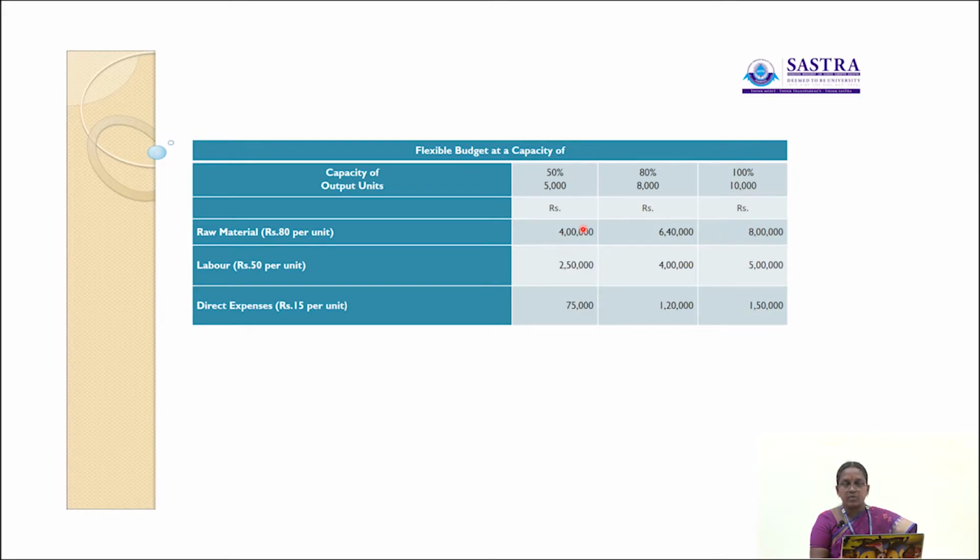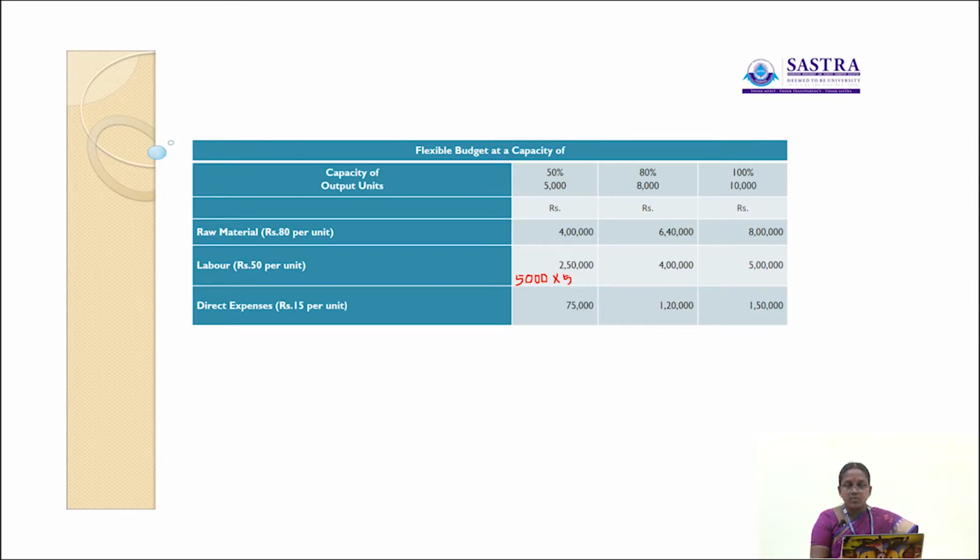Similarly, we have to find out the 80% capacity level. 8,000 units are produced here. So for output of 8,000 units, the labor cost is rupees 50 per unit. So 8,000 into 50 rupees, 4 lakh.